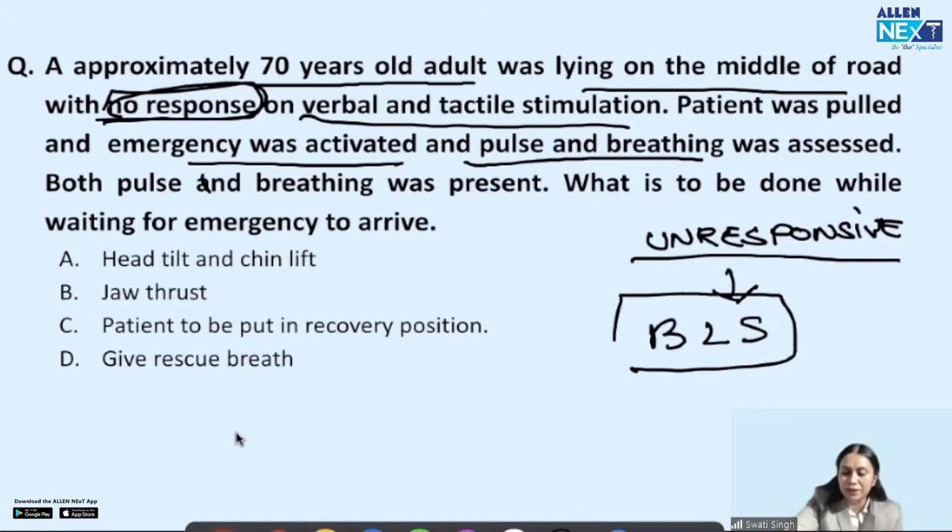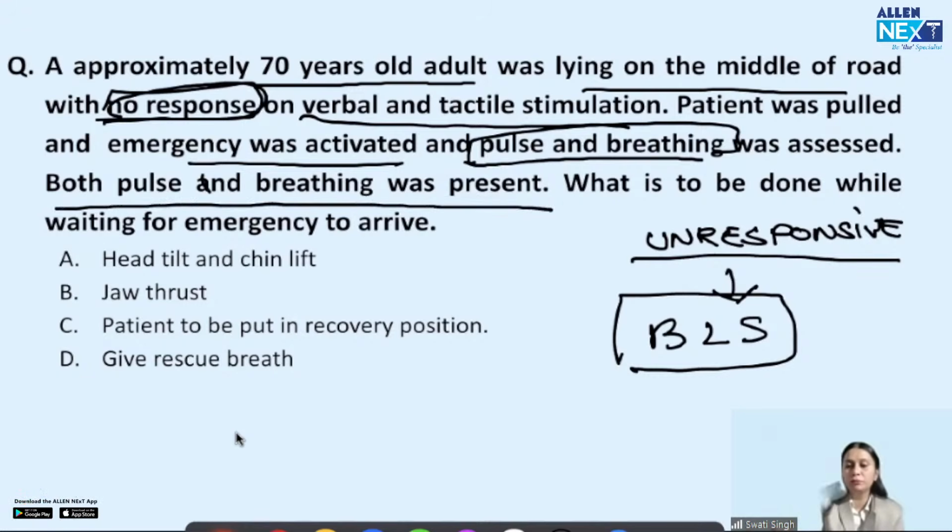And what is the BLS approach? We assess pulse and breathing. Got it? We assess the pulse and breathing. So both pulse and breathing were present in our patient. So neither was my patient in cardiac arrest, nor was my patient in respiratory arrest. So what is to be done?